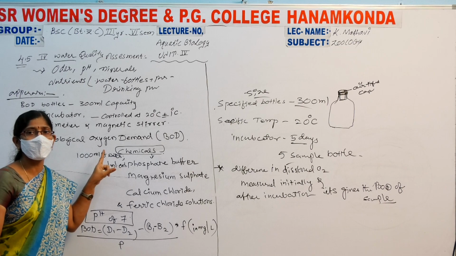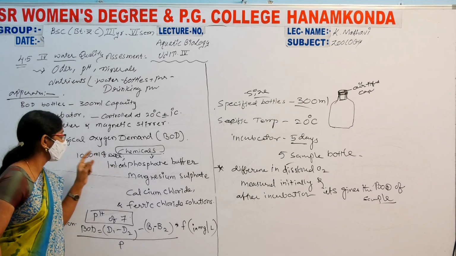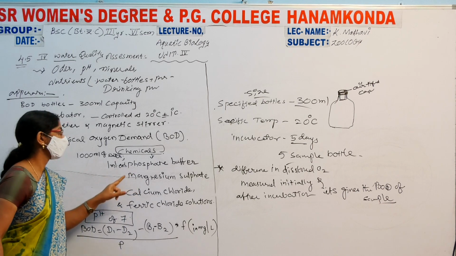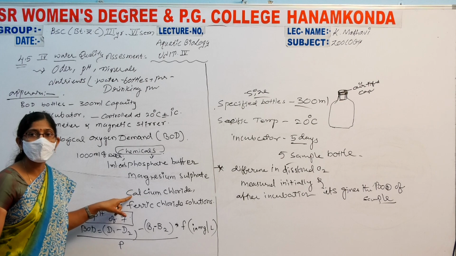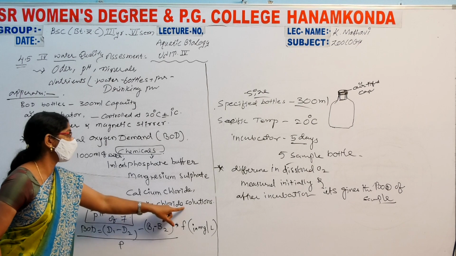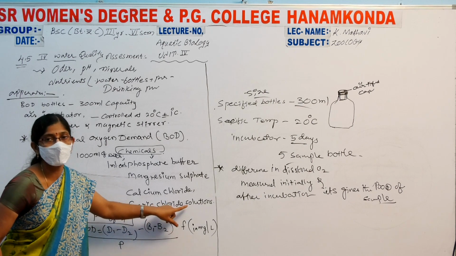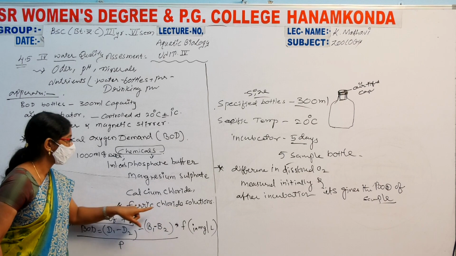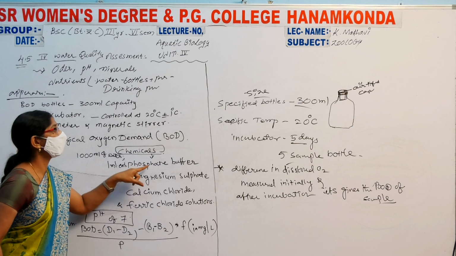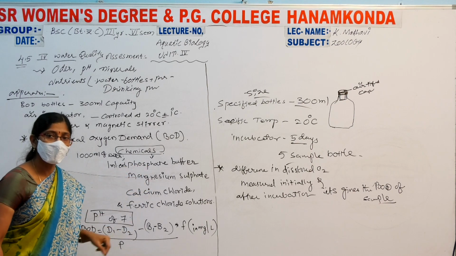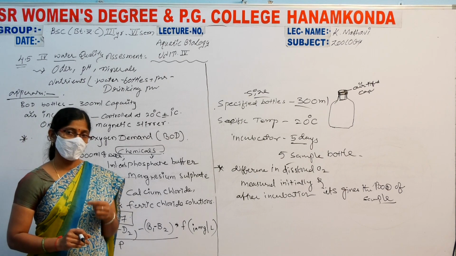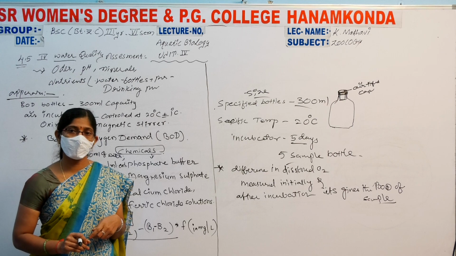Here we take 1000 ml of water, and to it we add 1 ml each of phosphate buffer, magnesium sulfate, calcium chloride, and ferric chloride solution. These are all added to each bottle, and made up to 1000 ml of water.